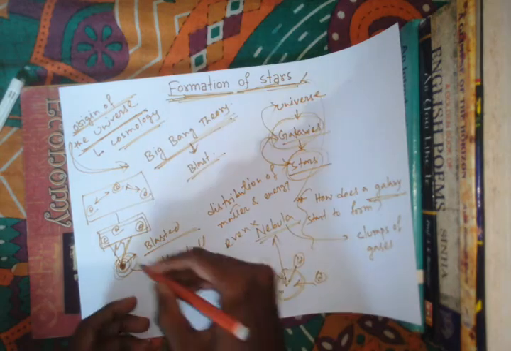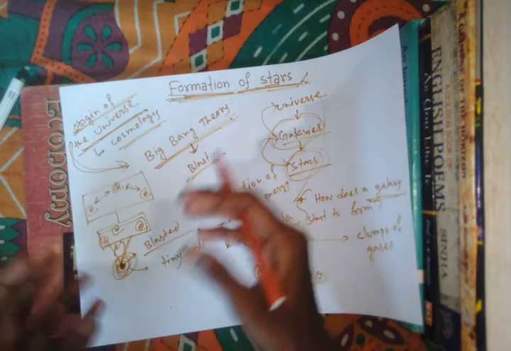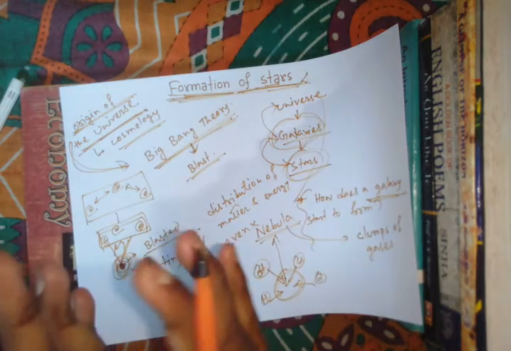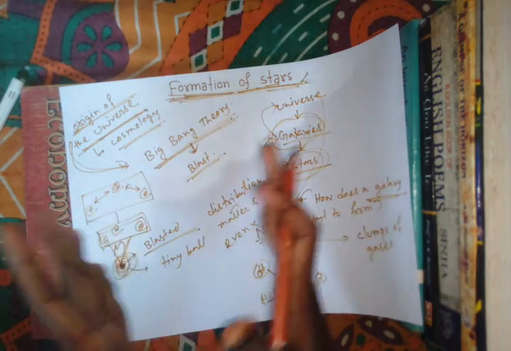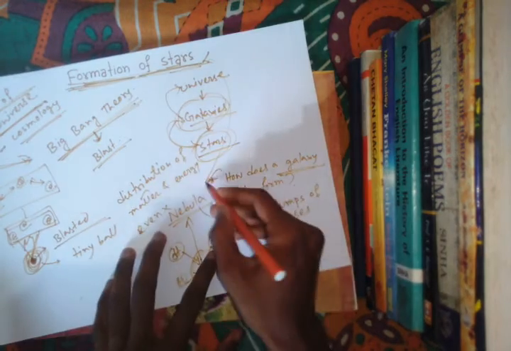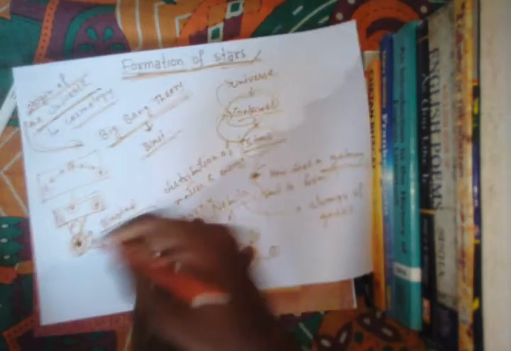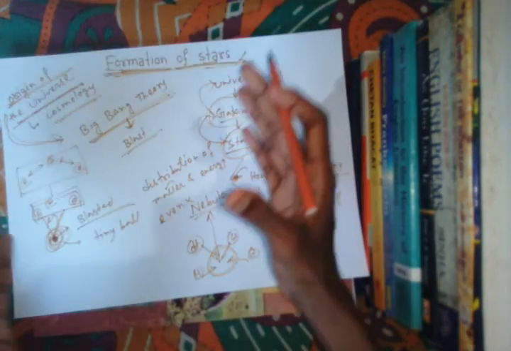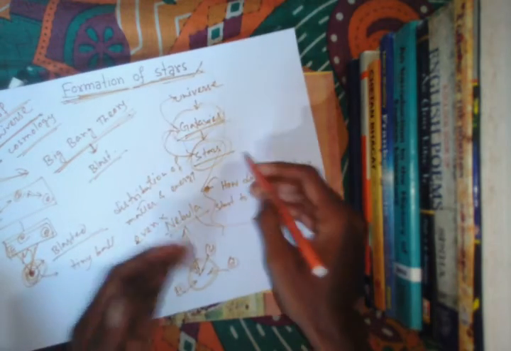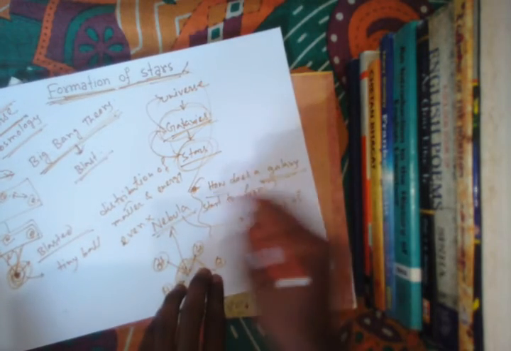When this tiny ball blasted, the distribution of matter and energy was not even everywhere. After the blast, the universe was created, and in the universe there are lots of galaxies, and galaxies contain a large number of stars. Now we have to know how a galaxy starts to form.